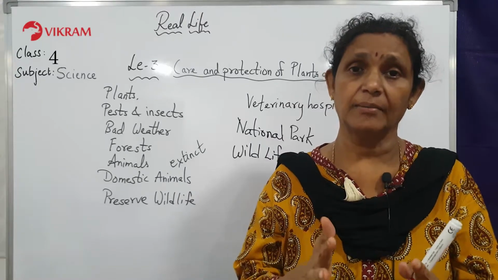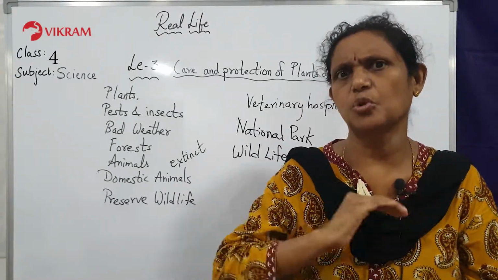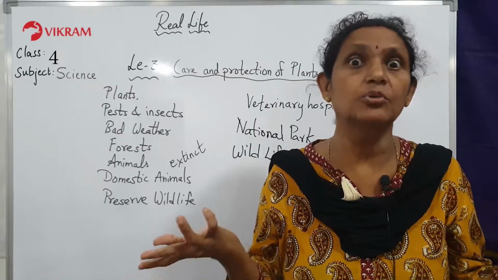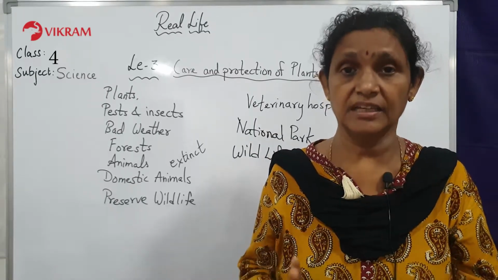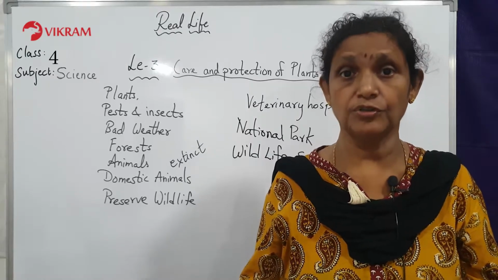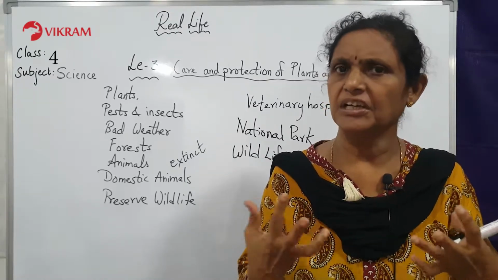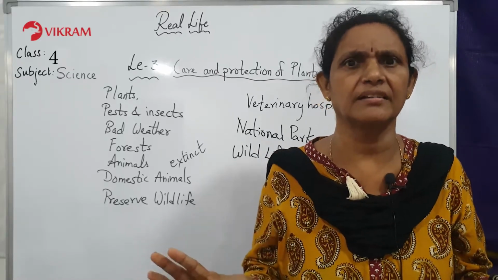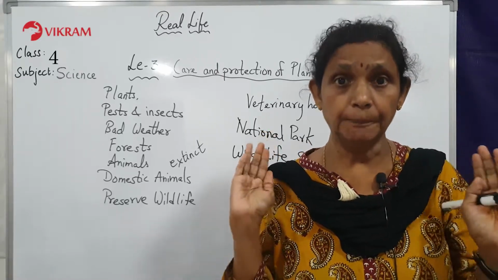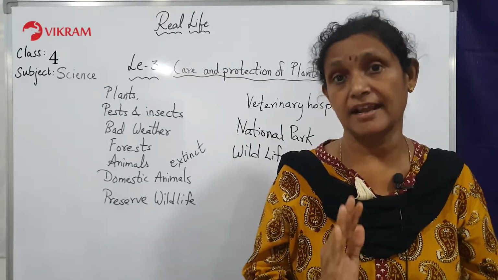Sometimes one type of animal is hunted so much that finally there is no animal left. That means that animal has become extinct. The same thing happened with tigers. Some people killed so many tigers that slowly there were only 5 or maybe 10 tigers left. So slowly they preserved them and opened a tiger national park.